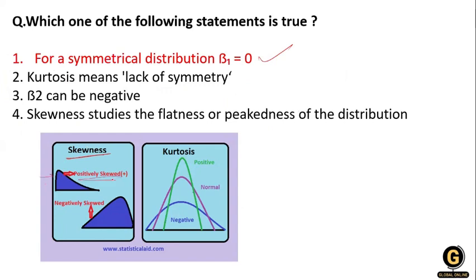When the data is on the left side, that is positively skewed, and when the data is on the right side, then it will be negatively skewed. What about the kurtosis, ma'am? The kurtosis is the peakedness. Here you can see there is a peak in the data.